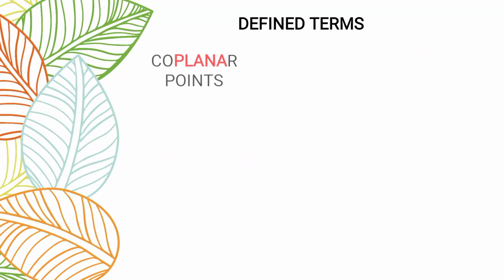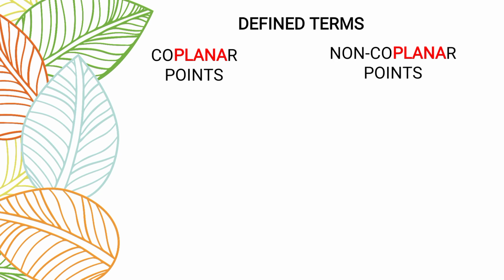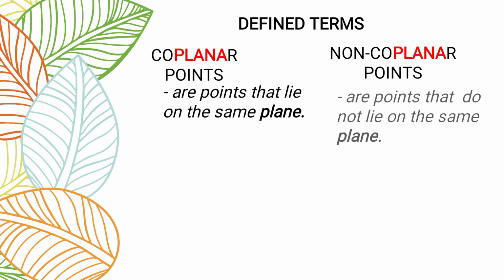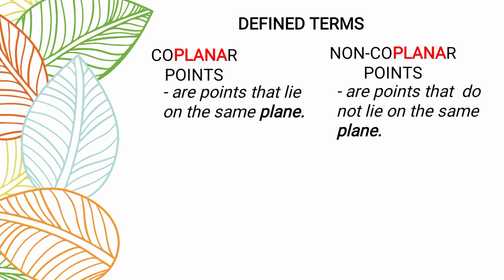Next, another defined terms is what we call the coplanar points and the non-coplanar points. Coplanar points are points that lie on the same plane, while non-coplanar points, it is the opposite of the coplanar. They are defined as points that do not lie on the same plane. So, kanina, when we say collinear, lie on the same line. When we say coplanar, lie on the same plane.